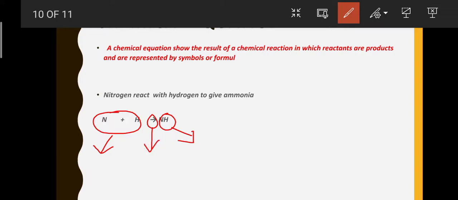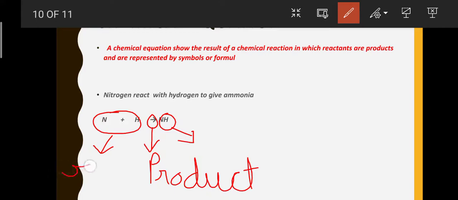This is our product, and the reactants are written on the left hand side.